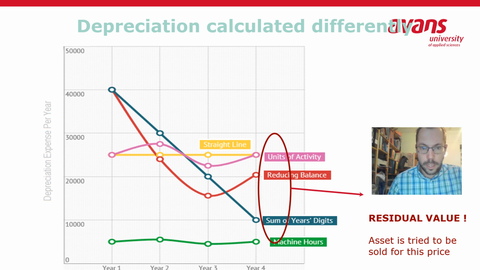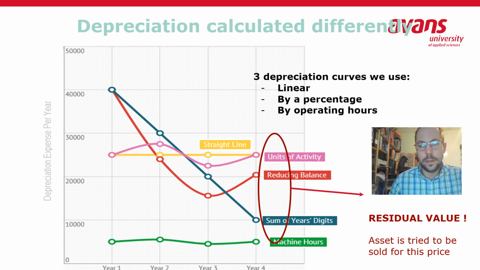But as we have already seen, some assets have a different way of being depreciated, like cars. They always depreciate on a logarithmic scale, which looks a little bit like the red line, more or less. But the red line goes up again, which is not explained in this course. But you can also depreciate by machine hours.